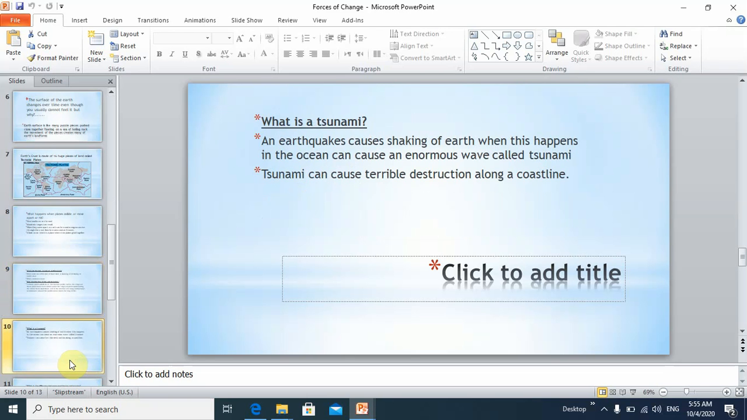What is a tsunami? An earthquake causes shaking of Earth. When this happens in the ocean, it can cause an enormous wave called a tsunami. Tsunamis can cause terrible destruction along the coastline.